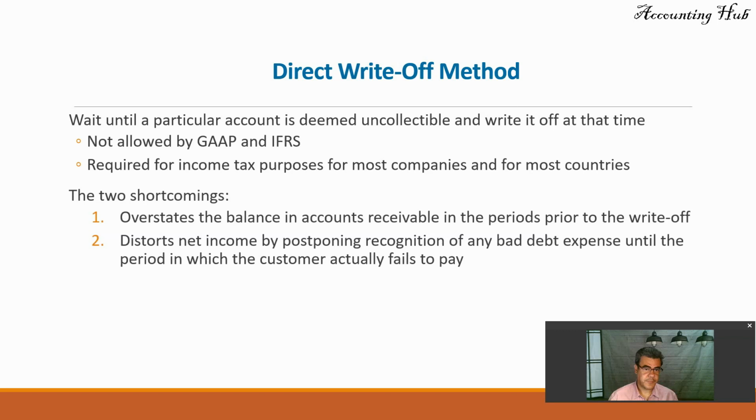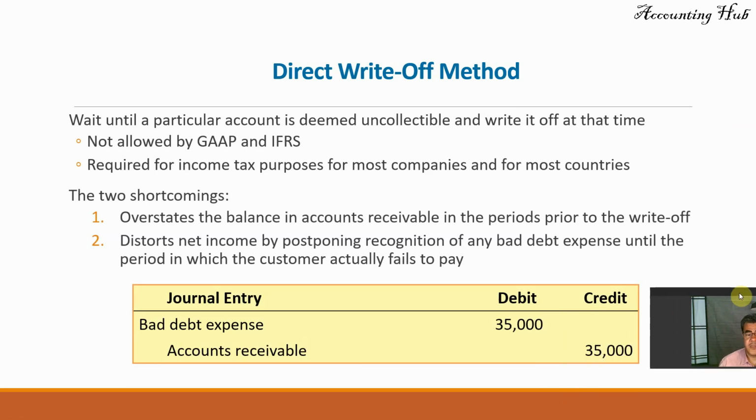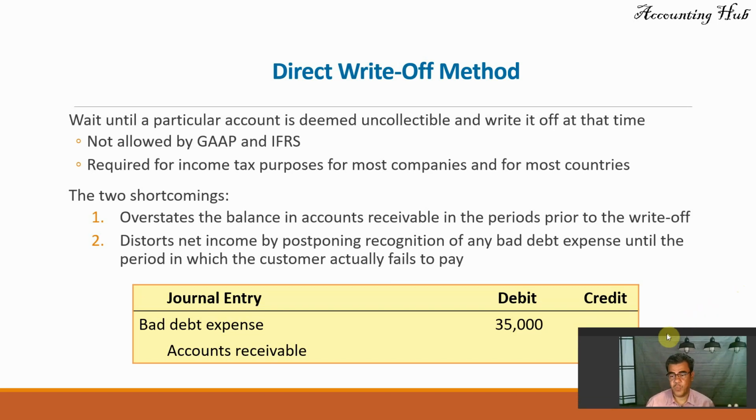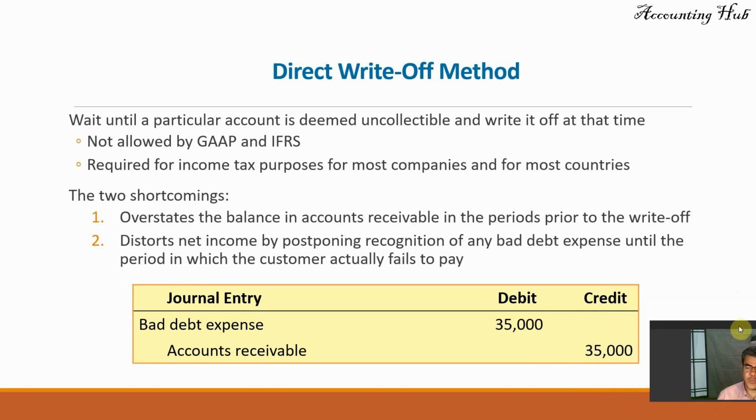How does it work? We have some problems here because it overstates the balance in accounts receivable in the periods prior to the write-off, and distorts net income by postponing recognition of any bad debt until the period in which the customer actually fails to pay. So when it happens, debit bad debt expense, credit accounts receivable. It is just like cash basis accounting. We just wait until the transaction happens and then we record it.